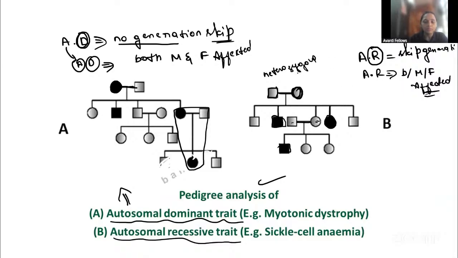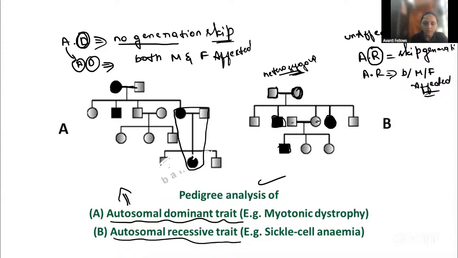In the recessive, mainly the heterozygous are unaffected. The unaffected parents are having affected progeny.